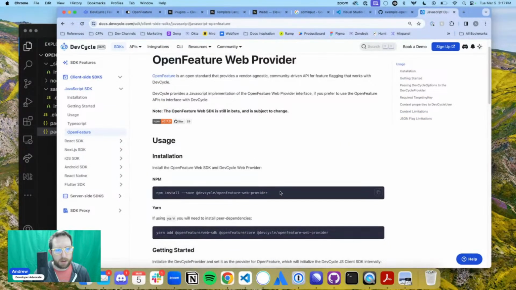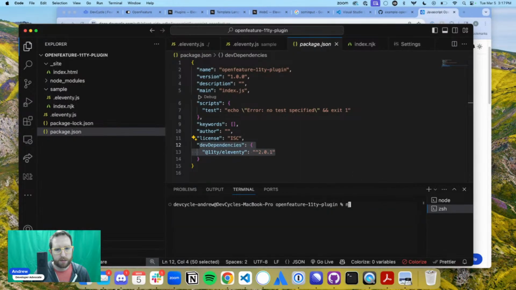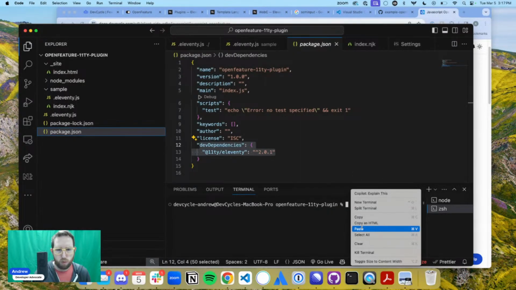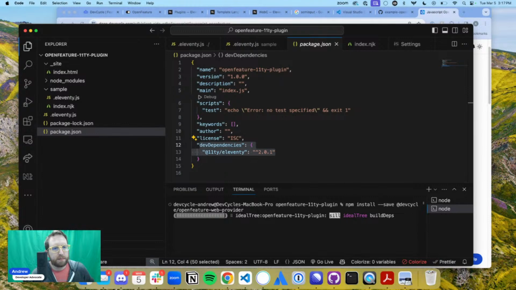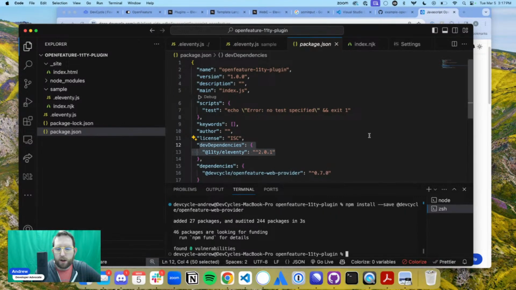All right, npm install, save DevCycle. All right, let's grab this. Great. So we got our OpenFeature web provider that is set up in there. Amazing. So now we're able to use that.